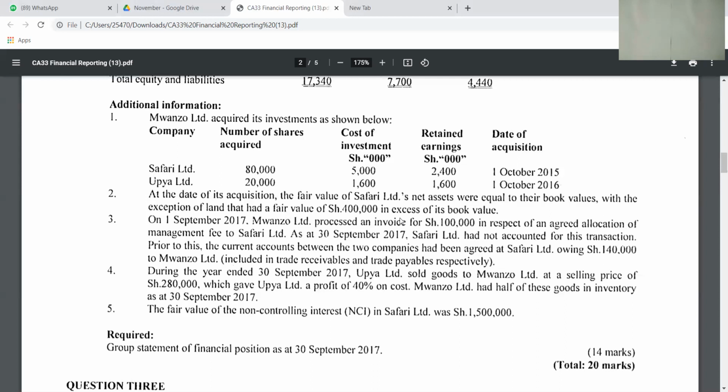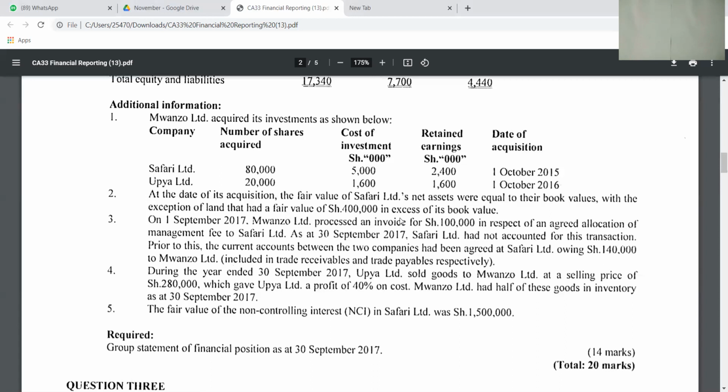Like now in this scenario, they could have said that the fair value was 1,000 and, for example, the book value was 600. So you could have taken the difference of the two so that you get the same 400. So saying that the fair value was in excess of the book value, that is a direct revaluation.